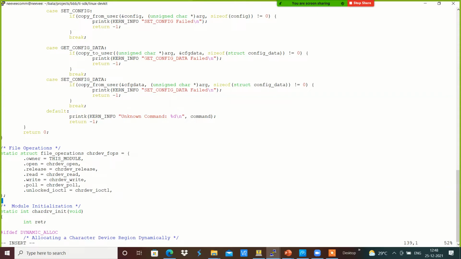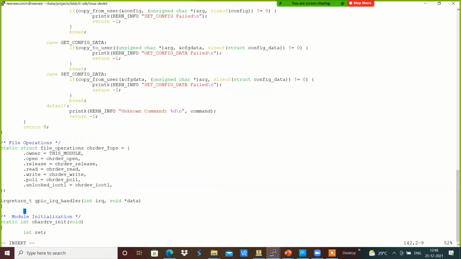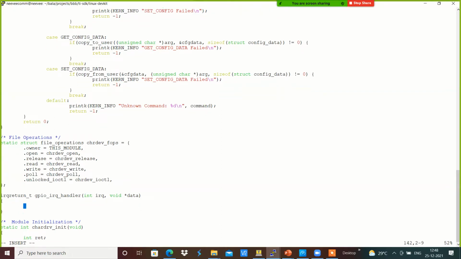Which is something like irq_return_t, an integer IRQ, and void star data over here. What we will return, and what all the flags are available in order to make that proper registration of the interrupt, we will see over here.